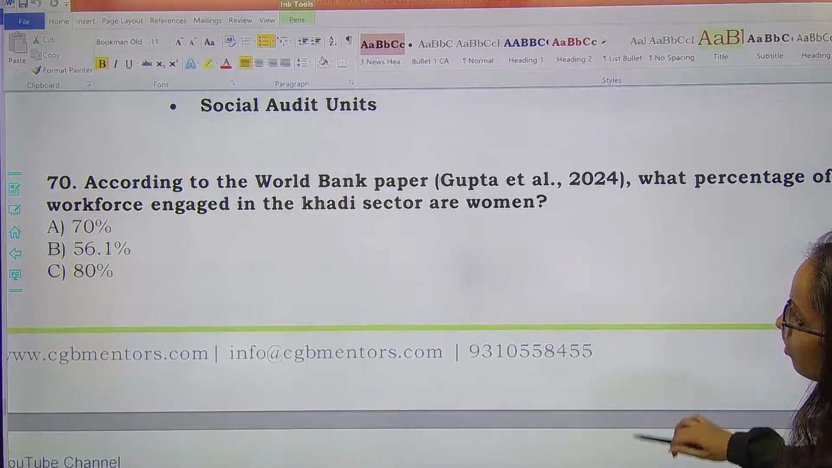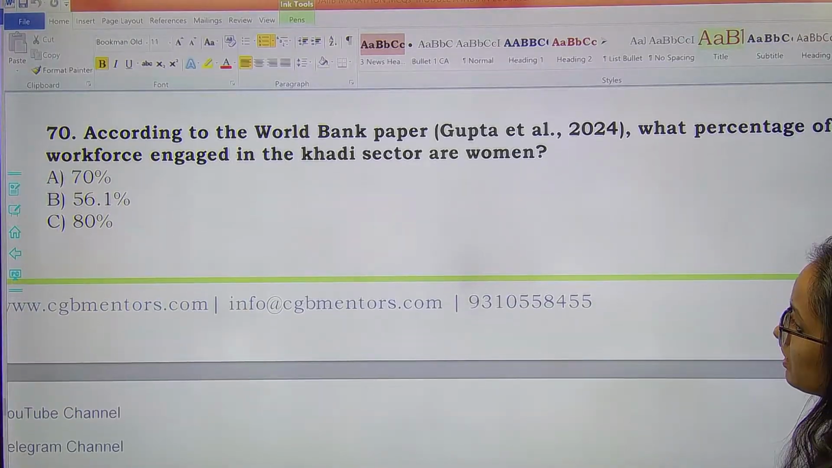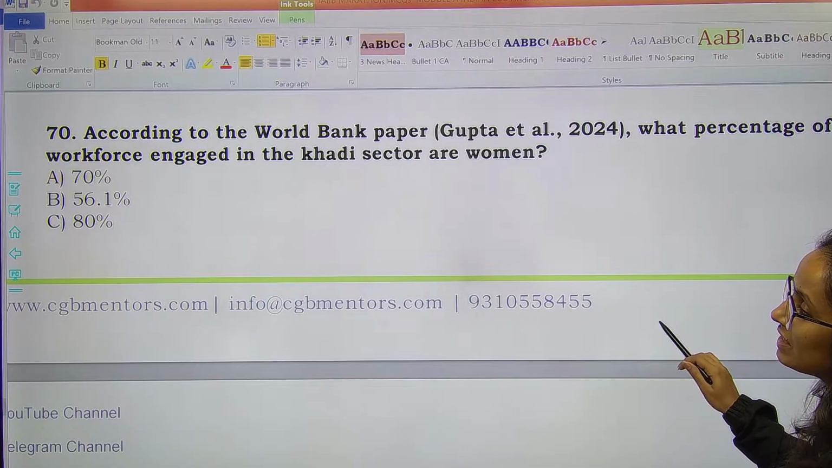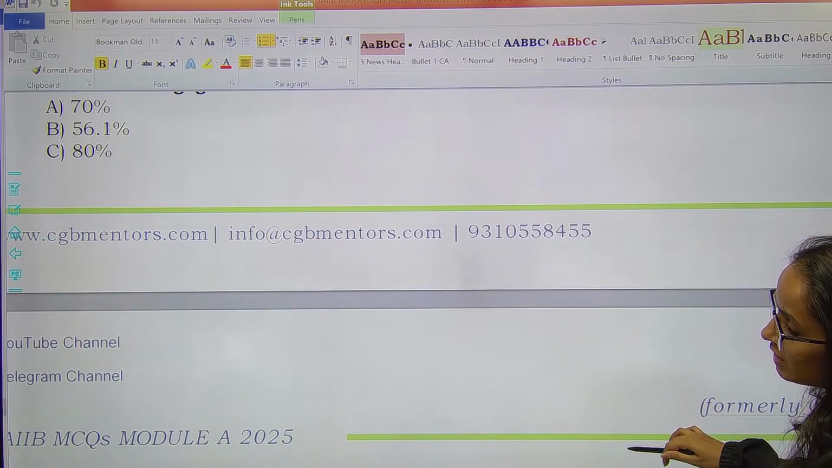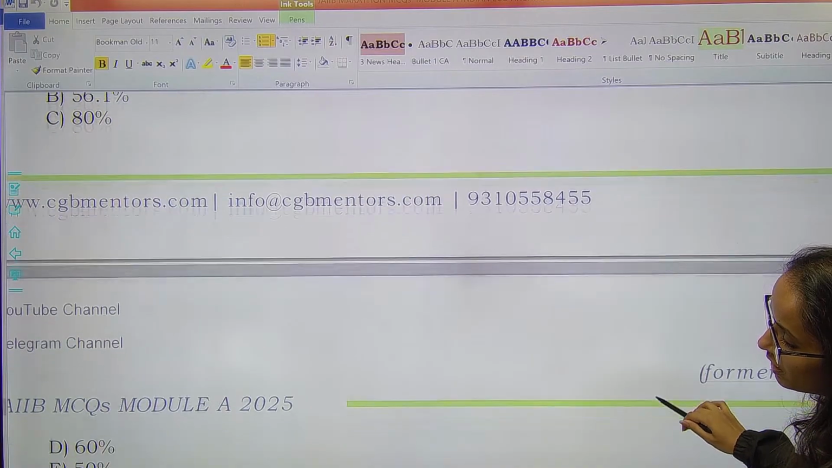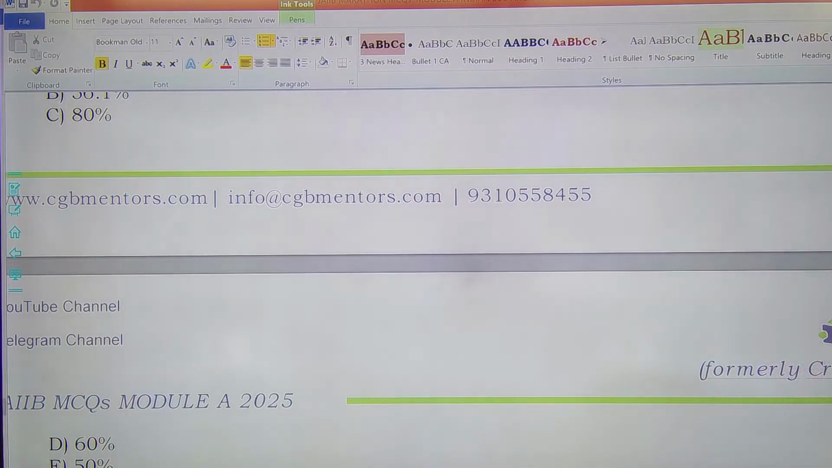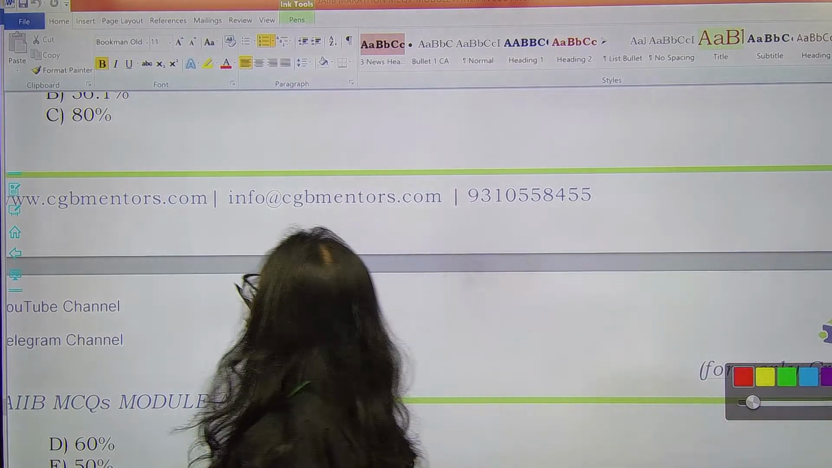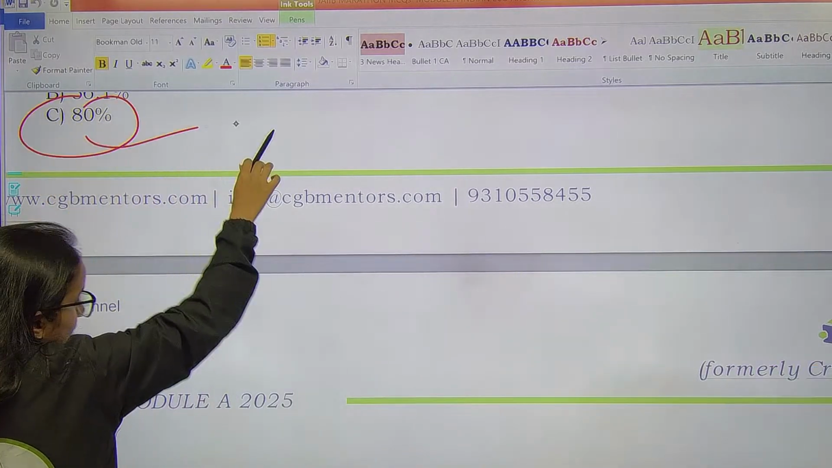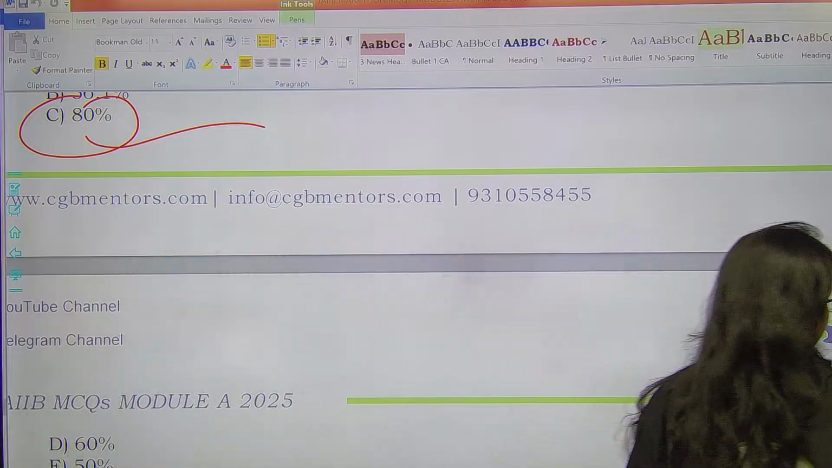Next one. According to World Bank paper, what percentage of workforce engaged in khadi sector are women? 70, 56.1, 80, 60 or 50? Remember, 80% of workforce in khadi are women. World Bank का data है ये 80%.